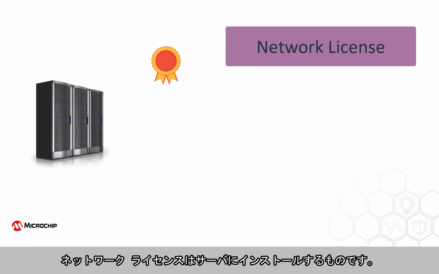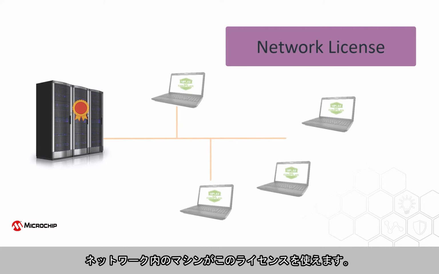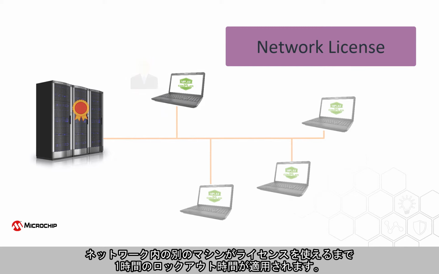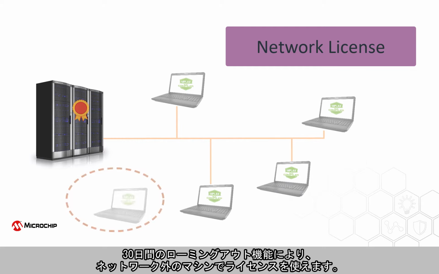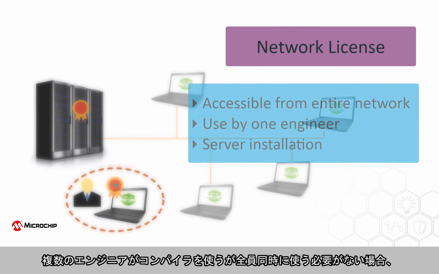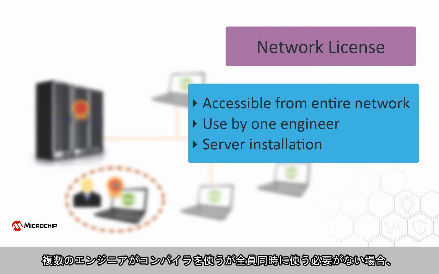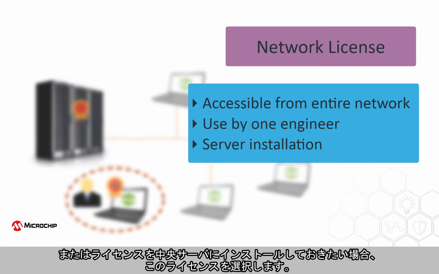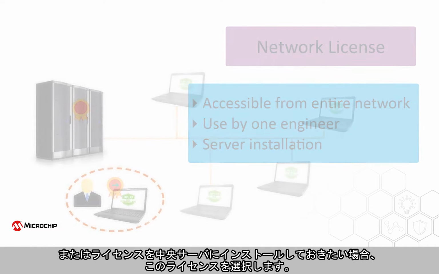A network license is installed on a server. Any one machine on the network can utilize the license. A lockout period of 1 hour applies before other machines on the network can do the same. A 30-day roam-out feature allows the license to be used on a machine outside the network. Choose this license when the compiler must be accessible to any number of engineers who don't need to access it simultaneously, or you prefer the license to be installed on a central server.